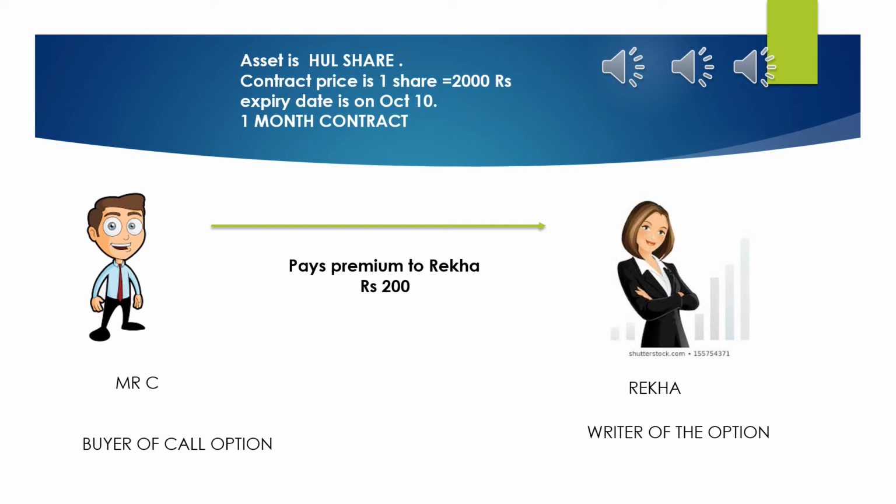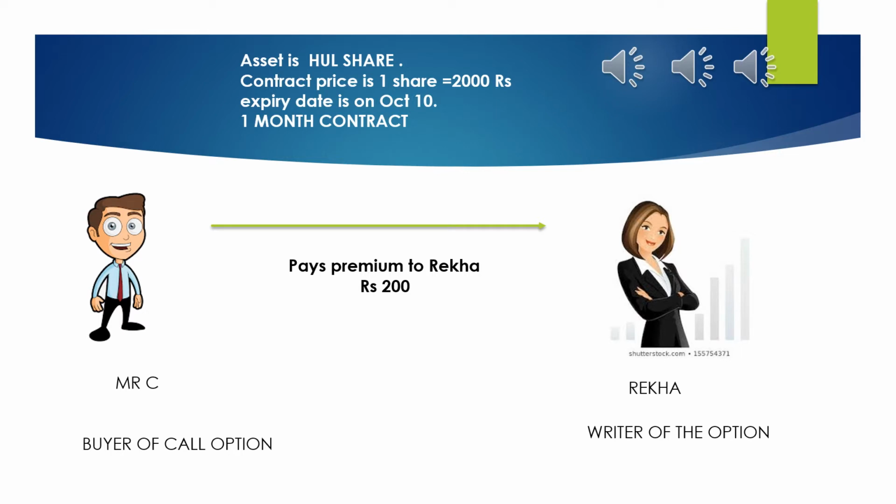So Mr. C will not buy the share from Rekha at rupees 2000. He will let the contract expire. His loss over here will be limited only to the premium he has paid, that is 200 rupees. So this is how a call option is executed.